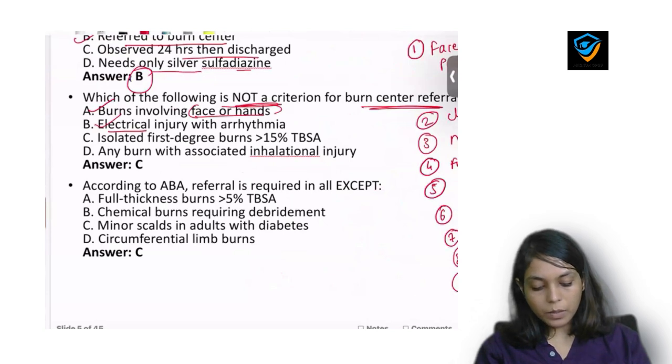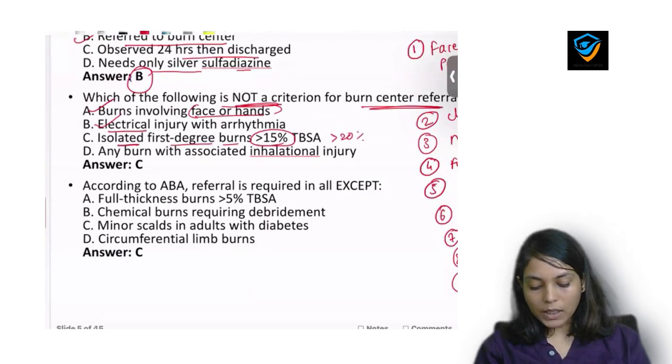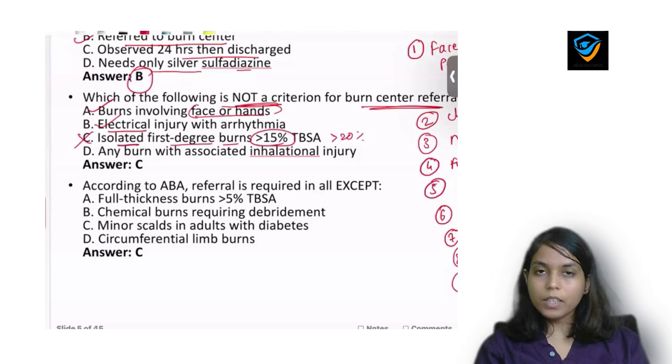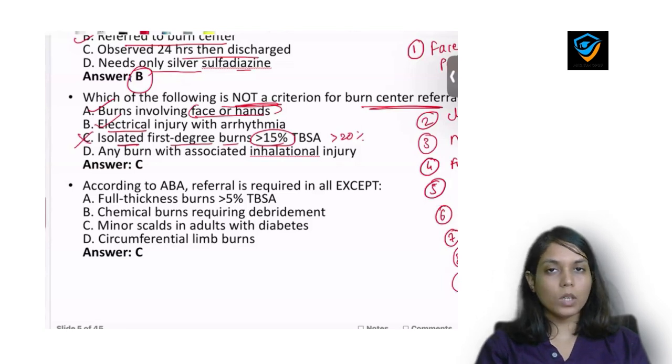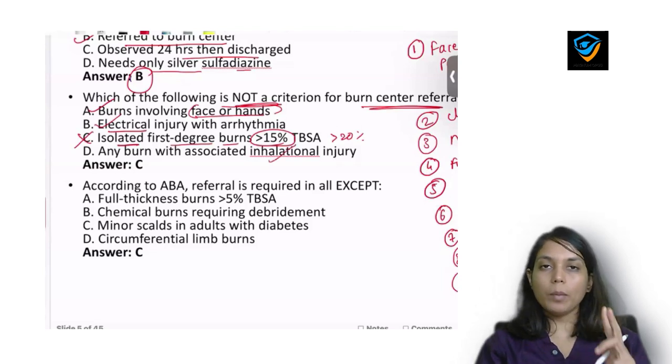Isolated first degree burn with more than 15% of total body surface area. As I told you, if there is first degree burn and the patient has more than 20% of involved surface area, then only we'll refer him to the higher center. So this is the wrong option. We'll not refer him to the higher center. We'll manage him at the primary healthcare center. And the D option is any burn associated with inhalational injury. Yes, electrical injury, chemical injury and inhalational injury, we'll refer him to the higher center.